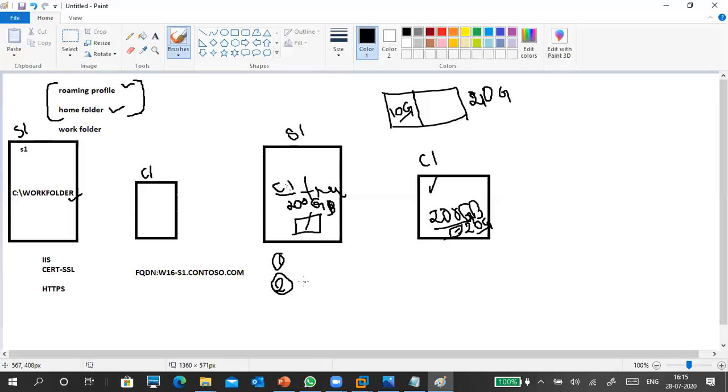So I can restrict those things also. We can put a quota on the shared folders and regulate what to store and what not to store on the shared folders.